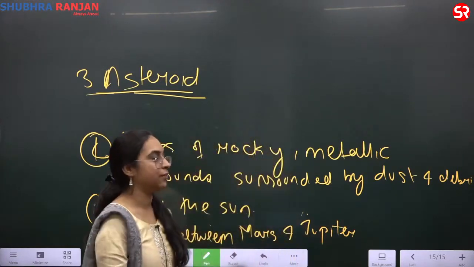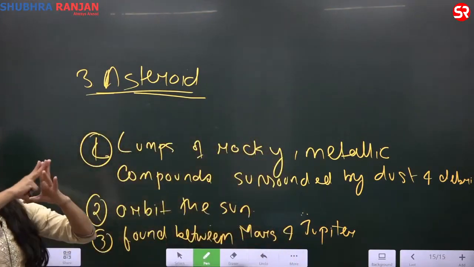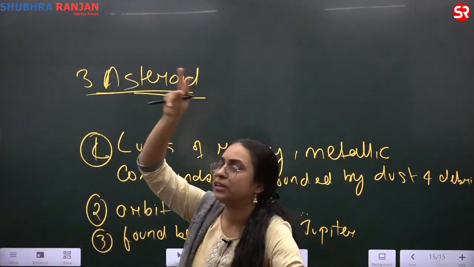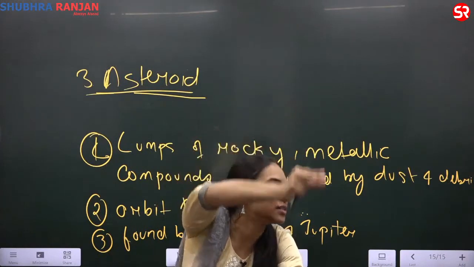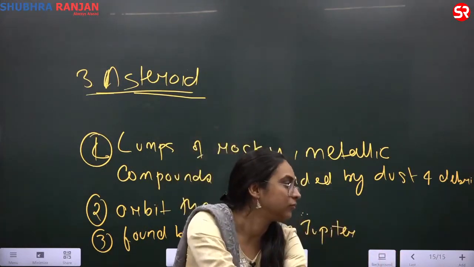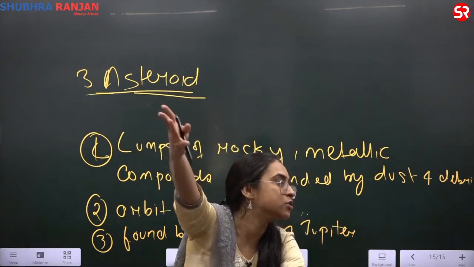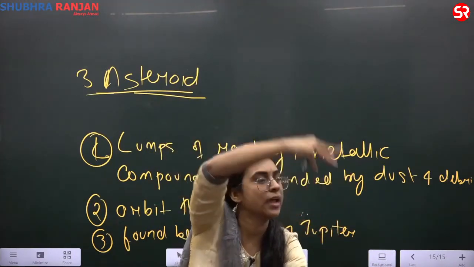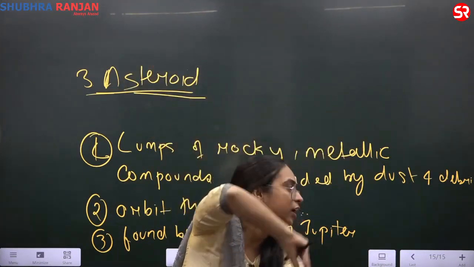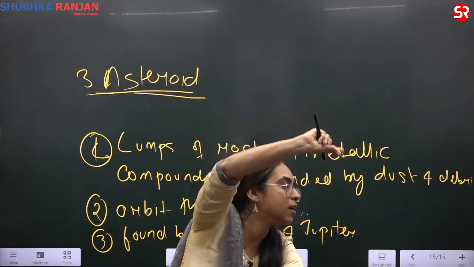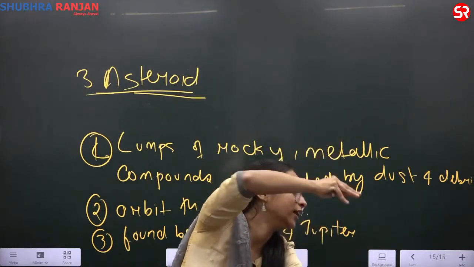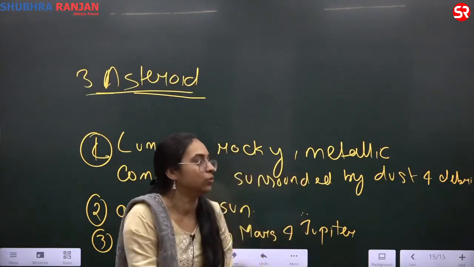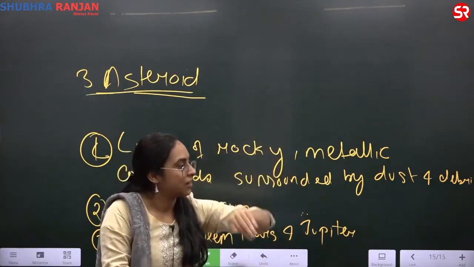The point is, see, this is an important point. When I talk about nebula having dust and debris, the dust and debris that is found between Mars and Jupiter, we are naming it asteroid. The dust and debris that can be found anywhere else is called meteoroid. Any dust and debris found anywhere in space, you will call meteoroid. The dust and debris found between Mars and Jupiter specifically, we are calling asteroid. So it is not that the asteroid belt is found between these two; we are naming this belt as asteroid.